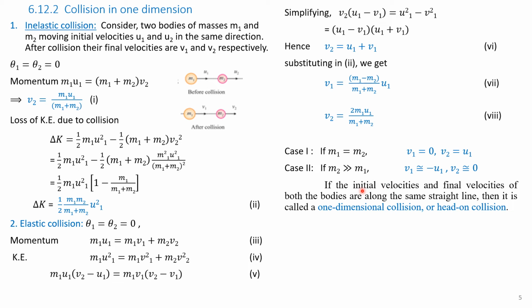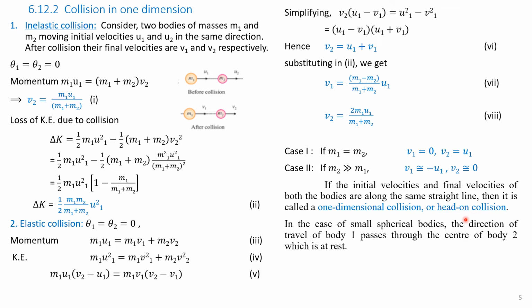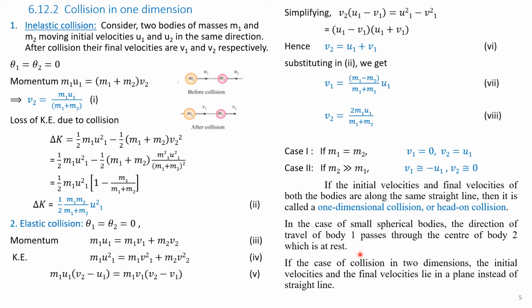Hence, to conclude, if the initial velocities and final velocities of both the bodies are along the same straight line, then it is called one-dimension collision or head-on collision. In the case of small spherical bodies, the direction of travel of body 1 passes through the center of body 2, which is at rest. This is the example we can see in carom board or when we are playing the marble game, small spheres game. In the next section, we will discuss collision in two dimensions.